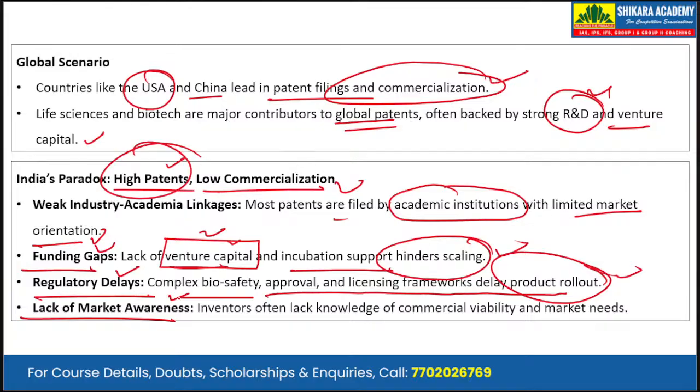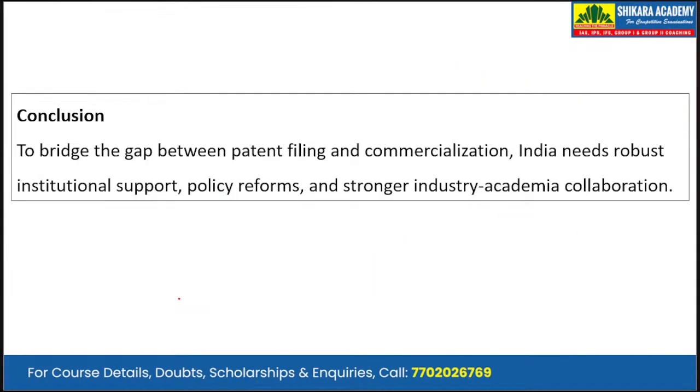So the scientists or academicians who have developed the patent are unaware of the commercial viability of their product and of the market needs. That is why there should be a very strong industry-academia linkage, and the developed countries have strong industry-academia linkages.